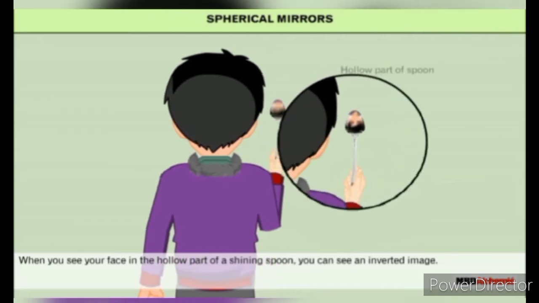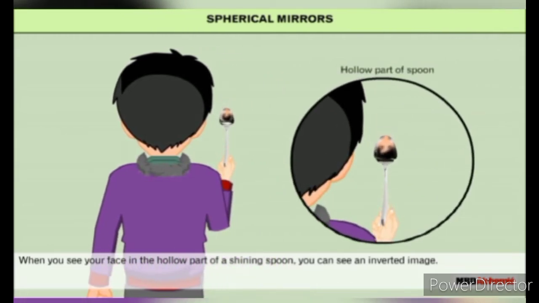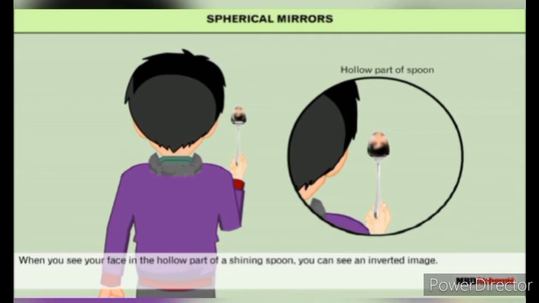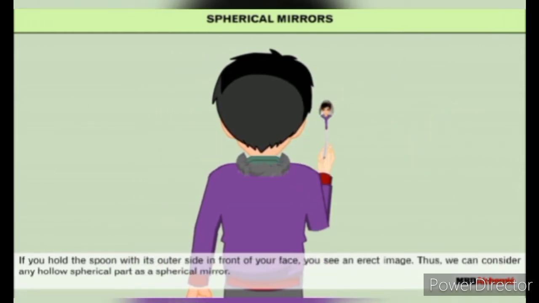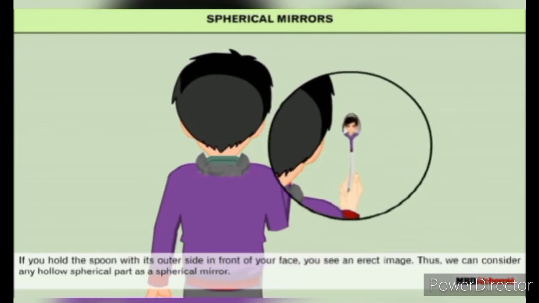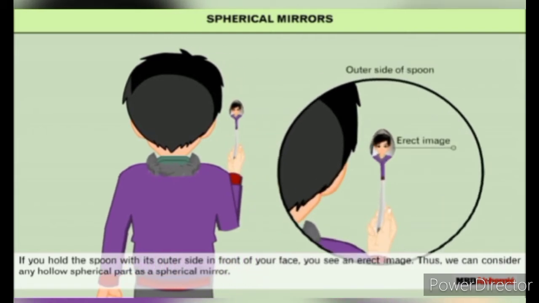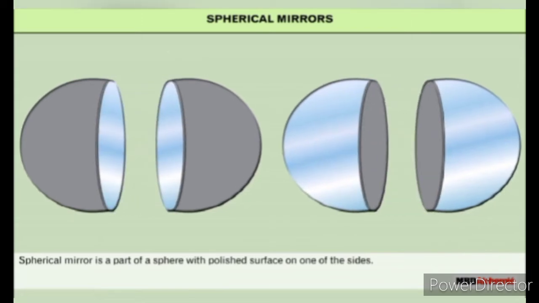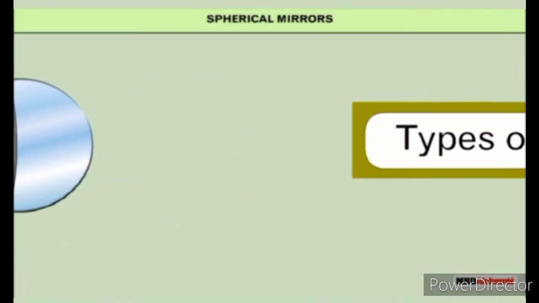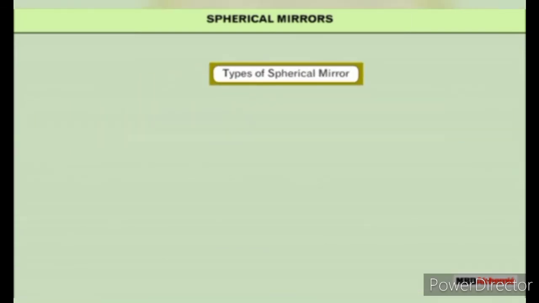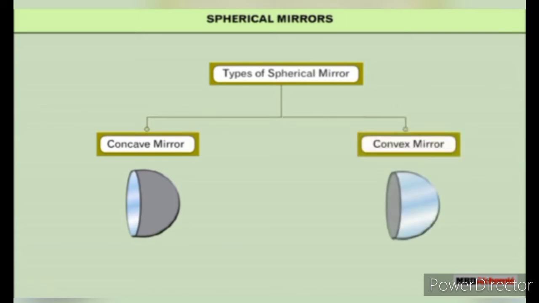Spherical mirrors. When you see your face in the hollow part of a shining spoon, you can see an inverted image. If you hold the spoon with its outer side in front of your face, you see an erect image. Thus, we can consider any hollow spherical part as a spherical mirror. A spherical mirror is a part of a sphere with a polished surface on one of the sides. Spherical mirrors are of two types: concave mirror and convex mirror.